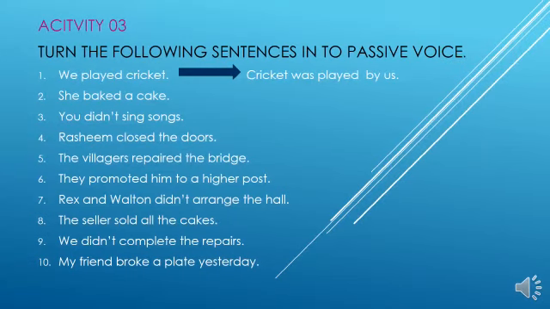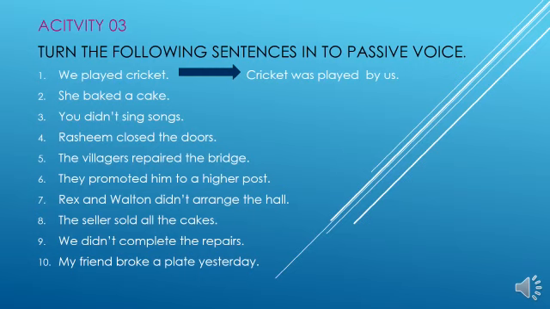The second one, she baked a cake. Then you have to follow the first method, then write the answers. You didn't sing songs. Rashim closed the doors. The villagers repaired the bridge. They promoted him to a higher post. In each sentence, understand correctly what is the subject, verb and object.